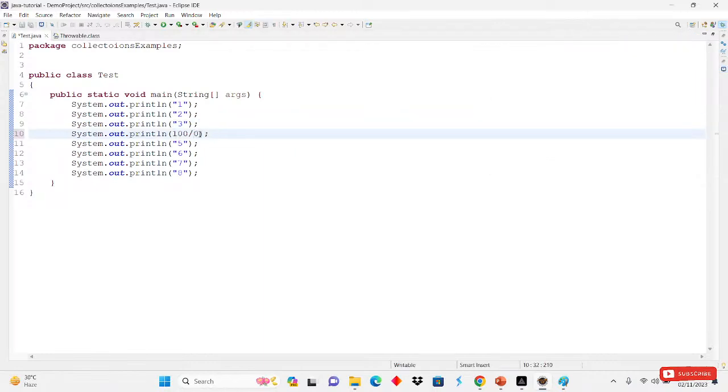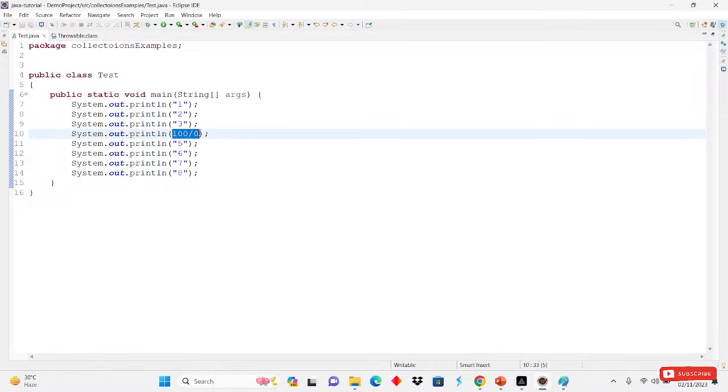After that, if I write 100 divided by 0, what will be the output we will get?